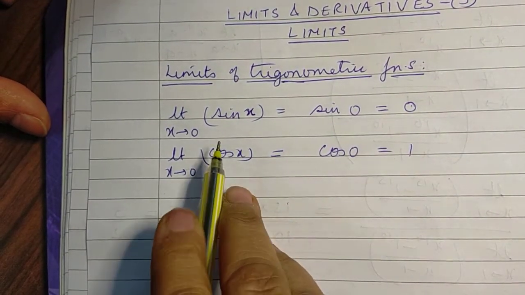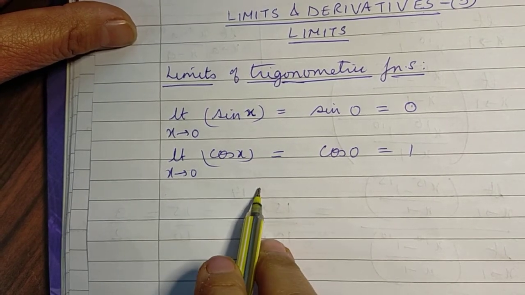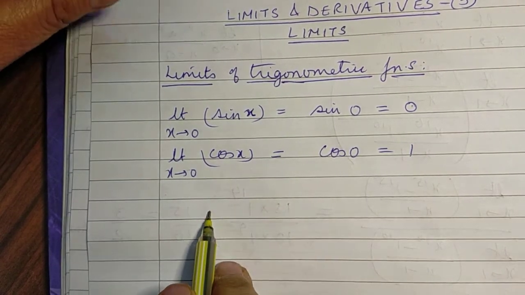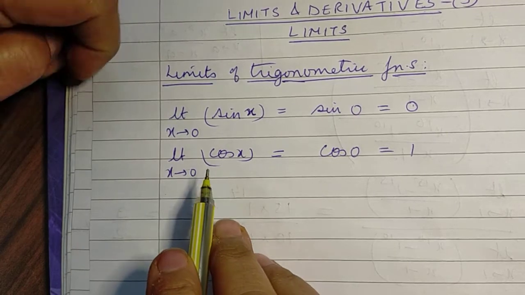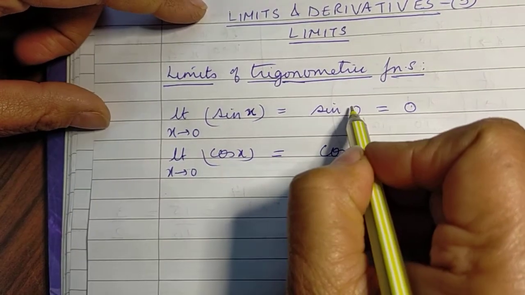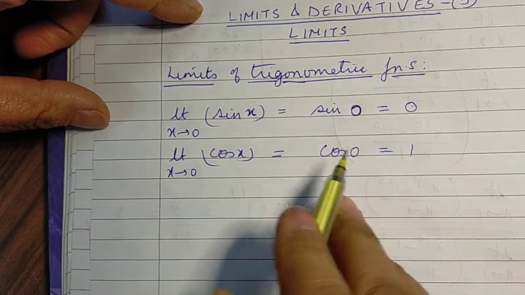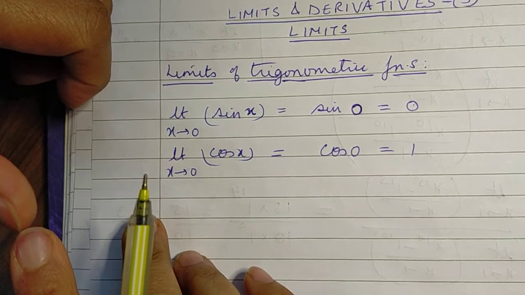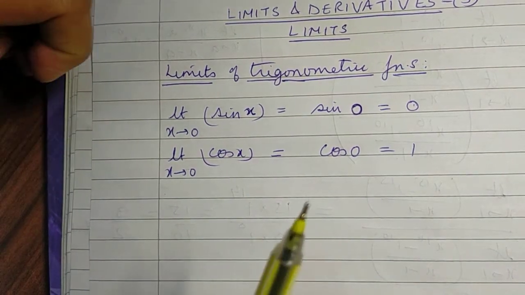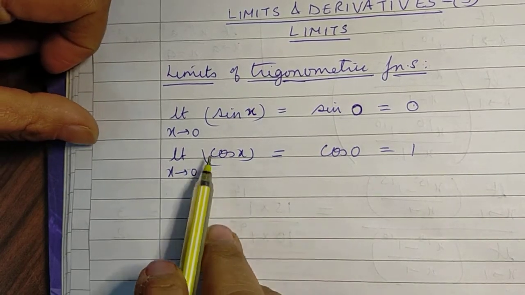But when it comes to sec x, tan x, cosec x and cot x, these are rational functions, means these are functions of the type p x by q x. And so in such a case, limit is defined directly so long as the value of the function is defined. Else we have to make use of certain techniques.